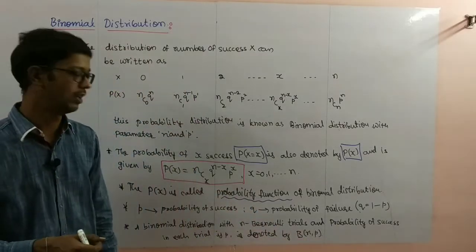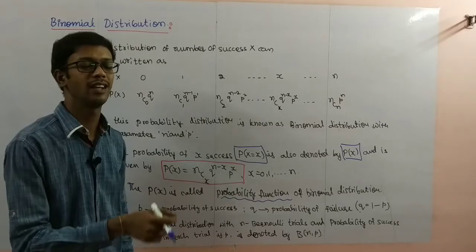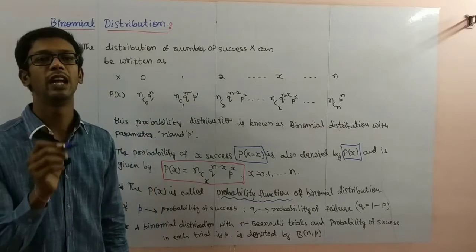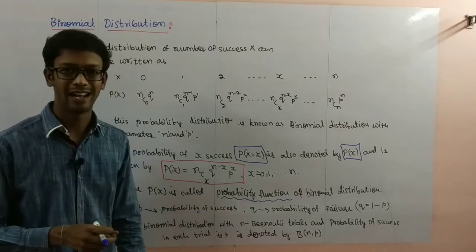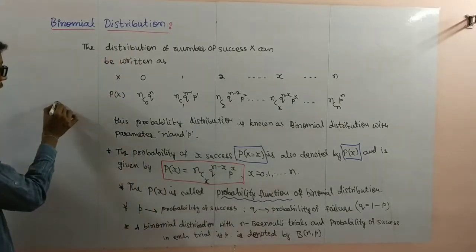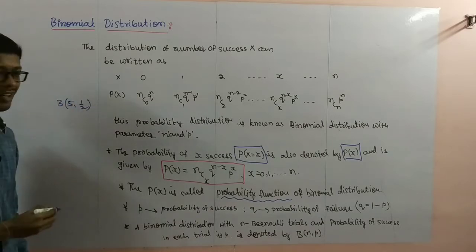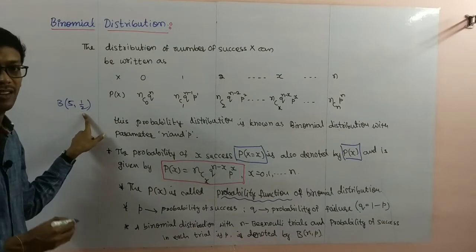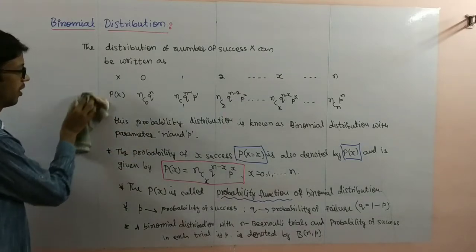B of n comma P means binomial distribution of n trials, where success is P in every trial. The shortcut we write is B of n comma P. Anywhere the question asks B of n comma P, you have to take a binomial distribution having n trials, with success rate P. One more example: B of 5 comma 1 by 2 means a binomial distribution having 5 trials, with success probability 1 by 2. So that is how we find it.